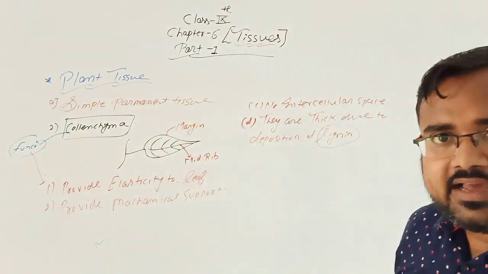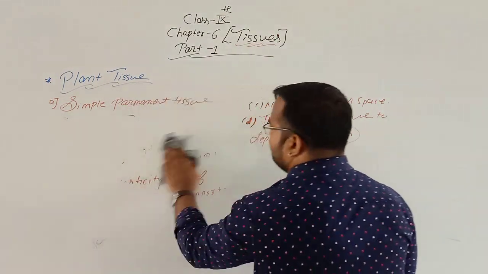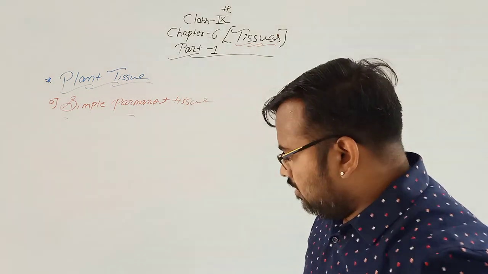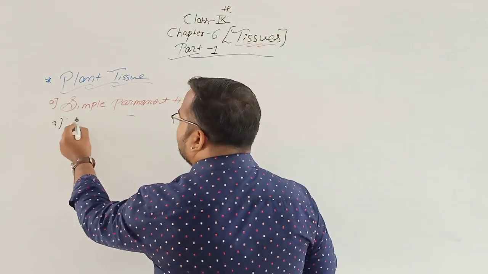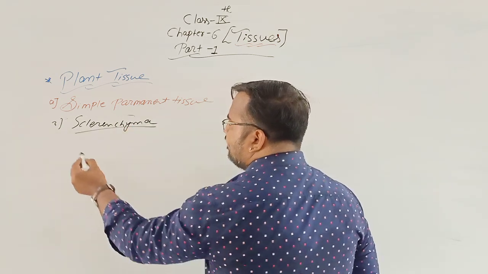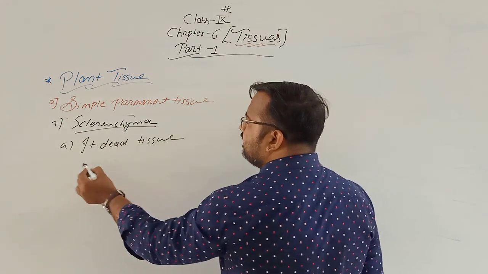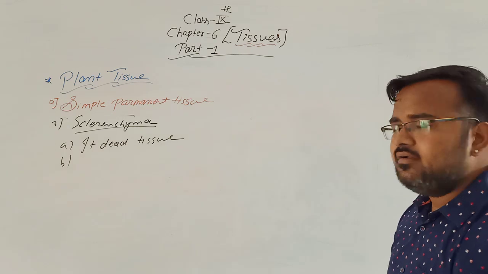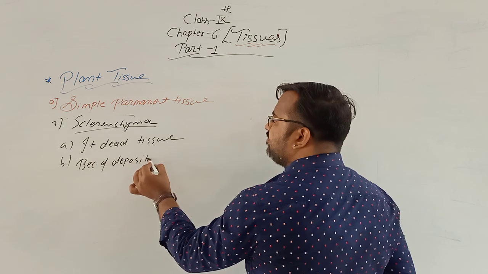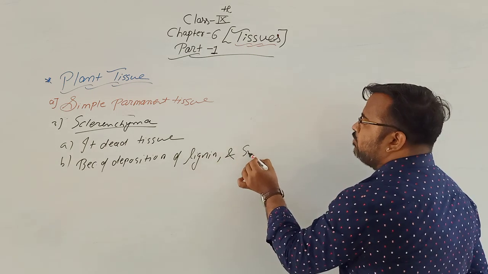This is about collenchyma, and the last, third, is sclerenchyma. Sclerenchyma is a dead tissue, and it is dead because of deposition of lignin and suberin.